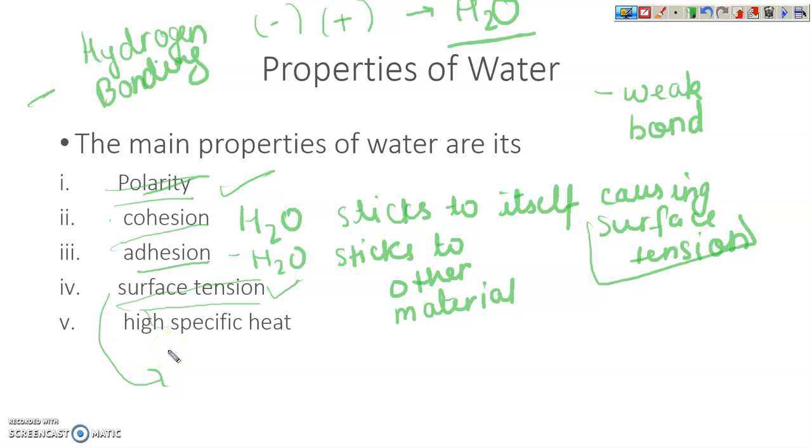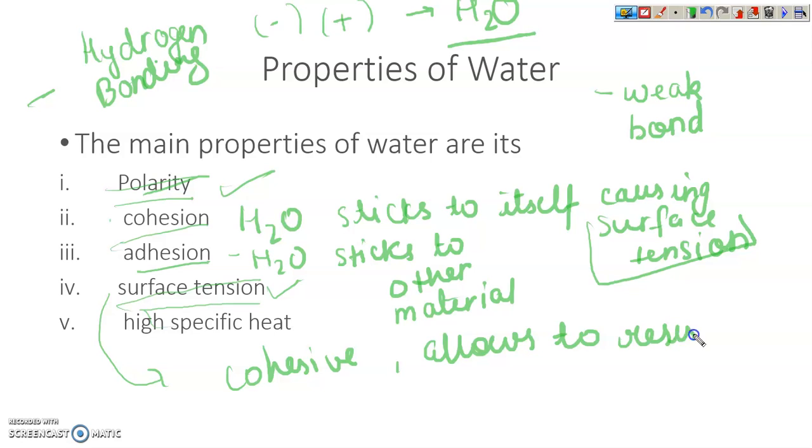Surface tension is defined as a property of the surface of a liquid that allows it to resist an external force due to the cohesive nature of water molecules. You can write: allows it to resist external force. Got it?